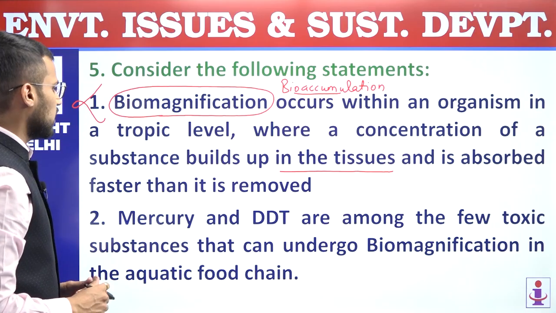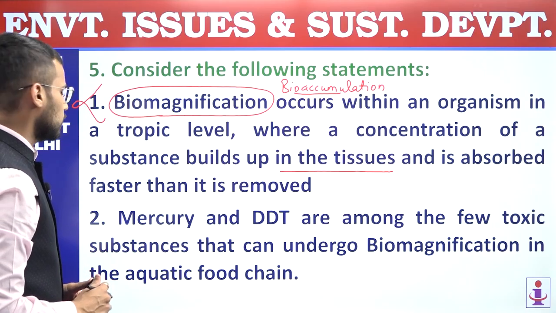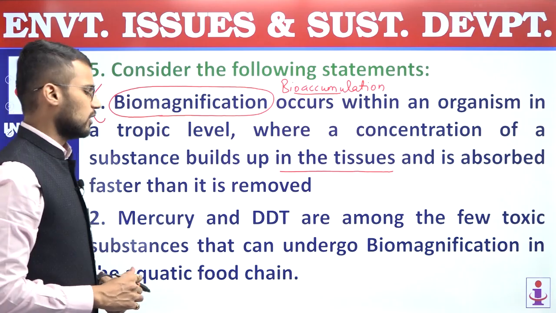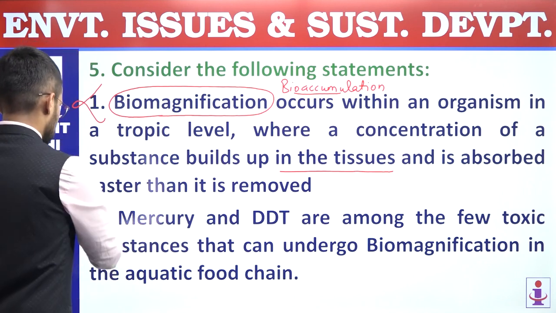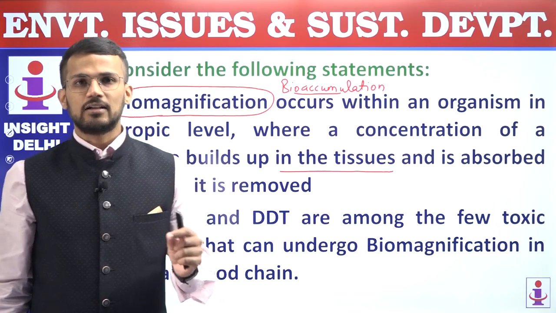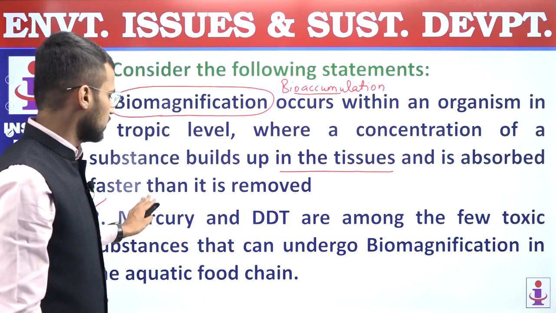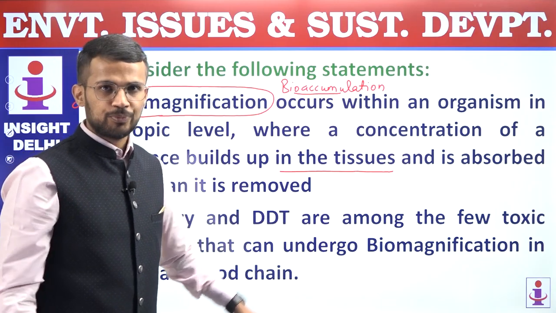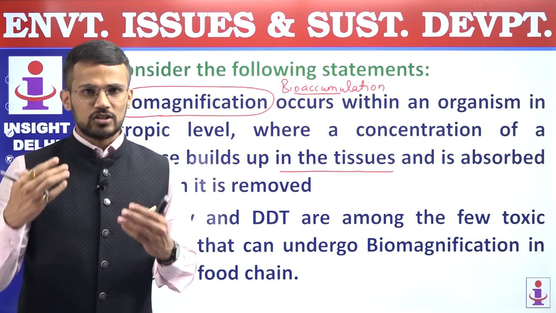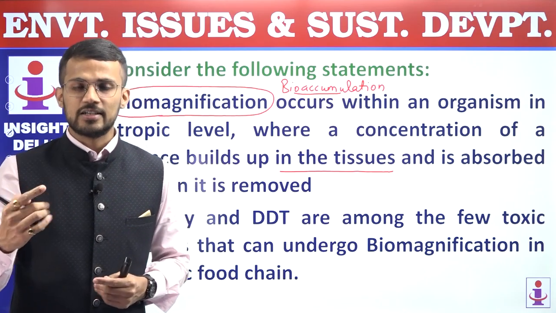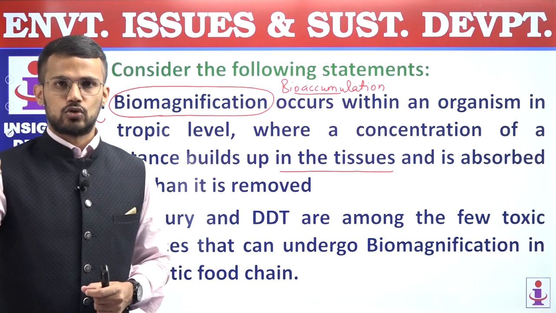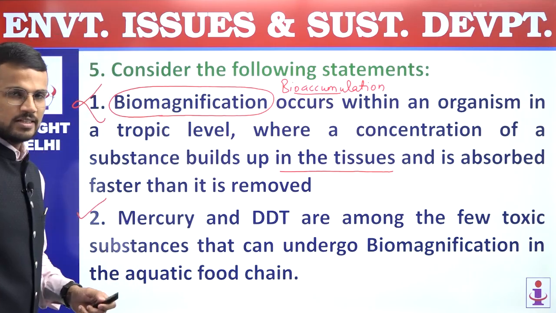Second, mercury and DDT are among the few toxic substances that can undergo biomagnification in the aquatic food chain. So this statement is a correct statement. In the aquatic food chain, biomagnification occurs, and that may be the result of contamination in the form of mercury or DDT. Right? So in biomagnification, what happens? The concentration of pollutants increases as pollutants are transferred from one trophic level to the next trophic level. Right? So the second statement is correct.